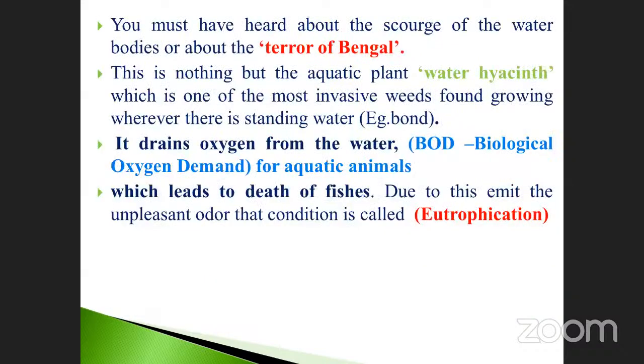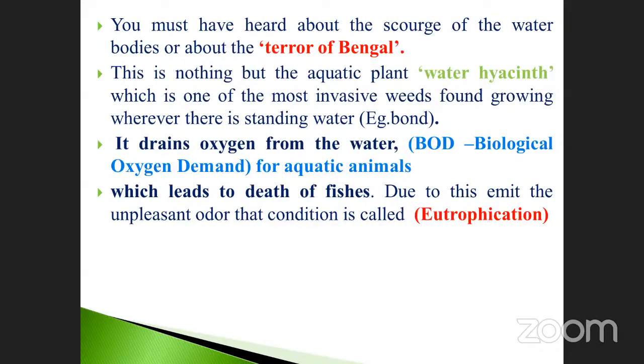So the next one, you must have heard about the scourge of the water bodies, or the terror of Bengal. What is the meaning of terror of Bengal? Which plant? This has also been asked many times in original NEET question papers. The terror of Bengal, West Bengal.